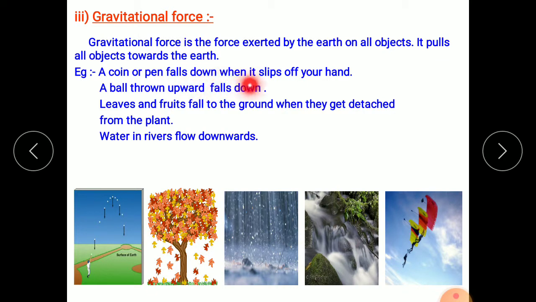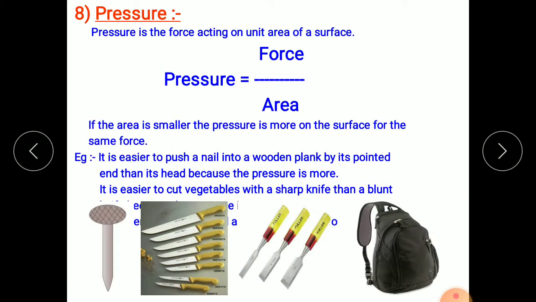A coin or pen falls down when it slips off your hand. When something slips from your hand, it falls down. Even from such a distance, even in space also, gravitational force is exerted from a distance. That's why it is a non-contact force. A ball thrown upward falls down. Leaves and fruits fall to the ground when they get detached from the plant. Water in rivers always flows in a downward direction. Okay, all these situations are due to the existence of gravitational force, which is a type of non-contact force.